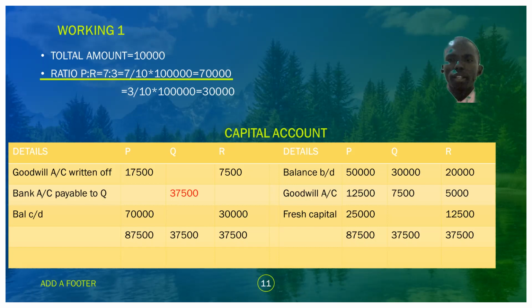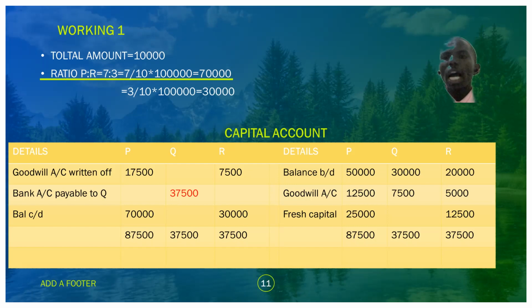What about R? You realize that we carried down an amount of 30,000 on the debit side and added 7,500, which was the amount written off from the goodwill. Adding it to 30,000, you realize it is 37,500. Yet on the credit side, R has only 20,000 and 5,000, that is 25,000.